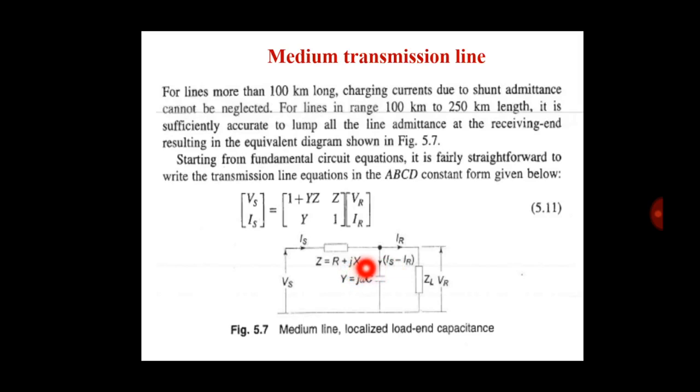Here is the medium line, and here is the relation between sending end voltage, sending end current, and receiving end voltage, receiving end current with ABCD constants. Here A is equal to 1 plus YZ, B is equal to Z, C is equal to Y, and D is equal to 1.